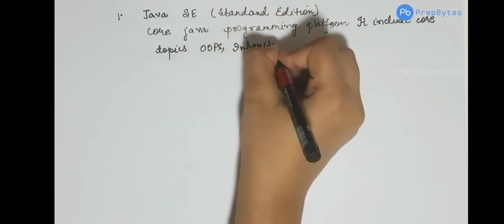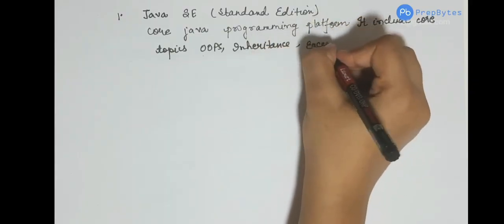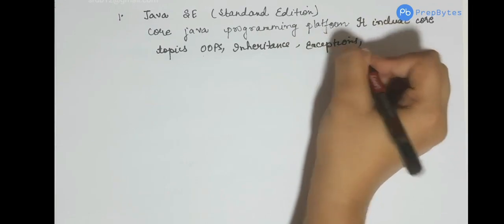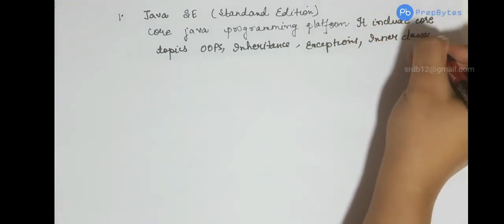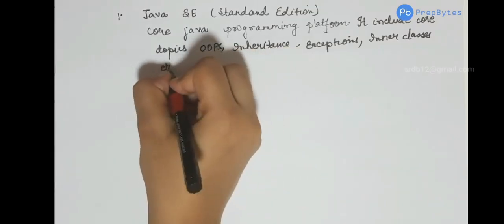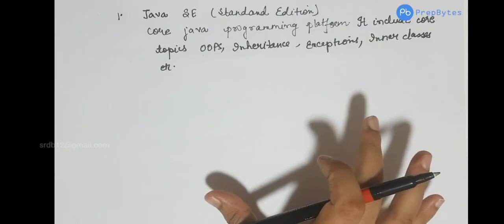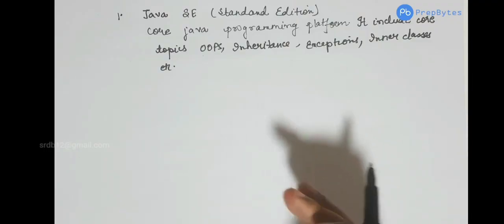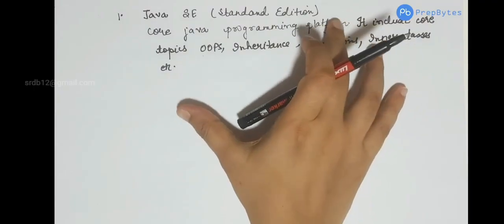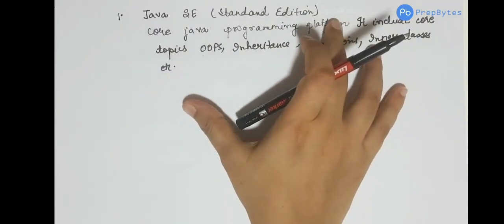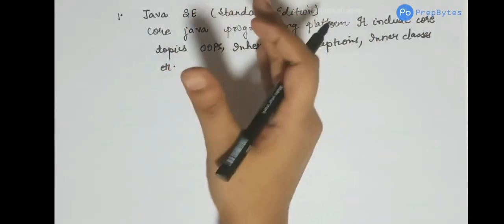Actually, it comes under OOPS only. Exceptions, inner classes, etc. These are the core topics of Java, and this comes under Java Standard Edition. You can say that Java Standard Edition is the core of any other edition. All the other editions are built on this particular Standard Edition.